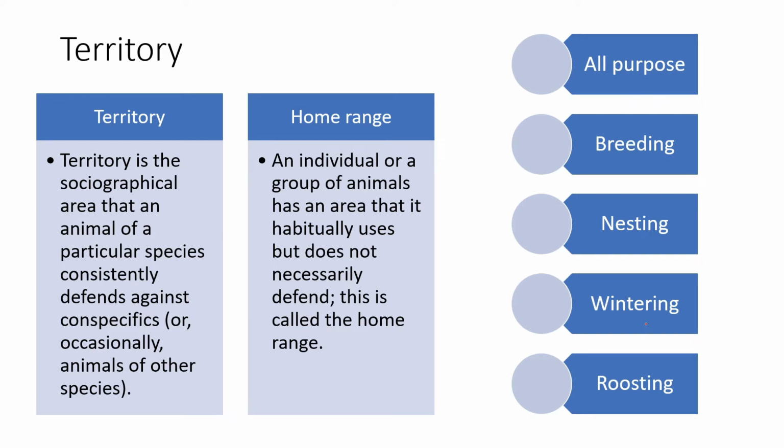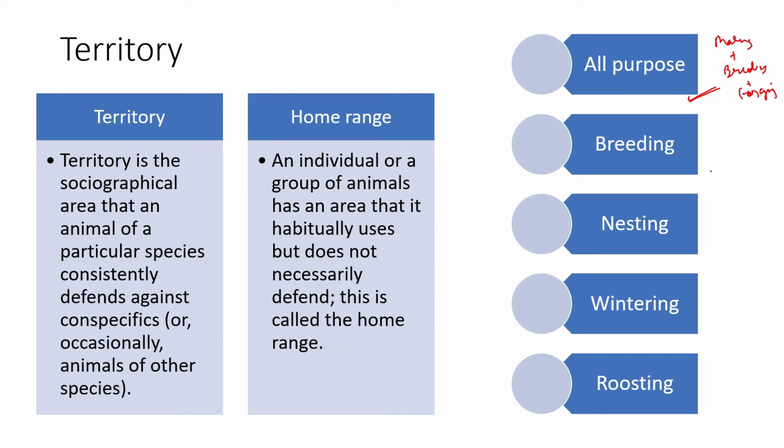There is no certain rule or particular area restriction of a home range. You can just habitably move around in any spaces. But territorial spaces are usually restricted depending on the resources and many other factors, because you have to defend with respect to what you have and what you don't. So territory could be multiple types. It could be an all-purpose territory where we are dealing with mating, breeding, foraging, and all of the factors are happening inside that particular territory. So all-purpose territory refers to the fact that a territory covers all the requirements of that particular group.